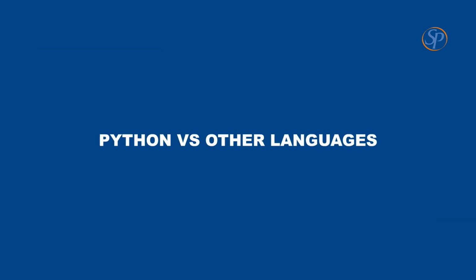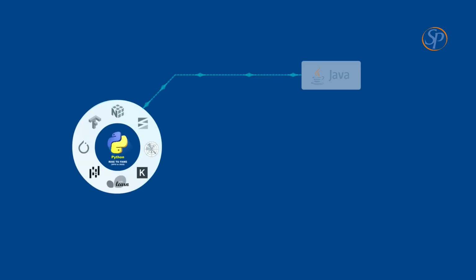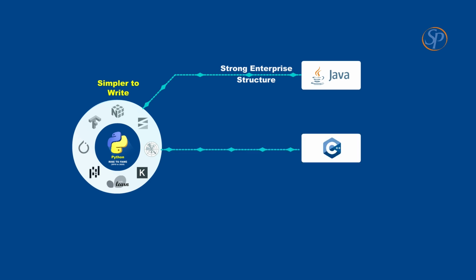Python versus other languages. Let's settle the debate. Why pick Python over other languages? We have some short comparisons. Java is used for strong enterprise structure, but Python is simpler to write. C++ is super performant, but Python is faster for prototyping.